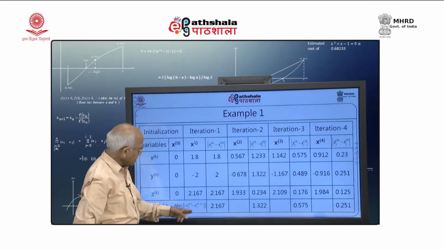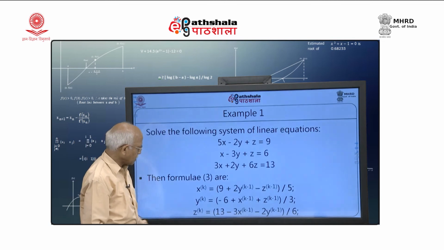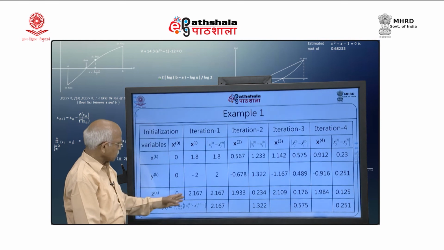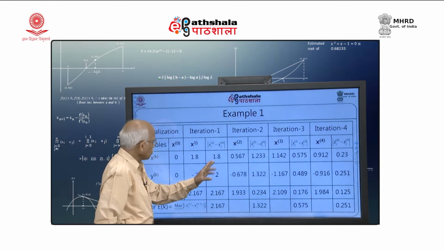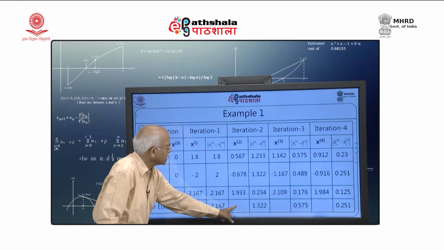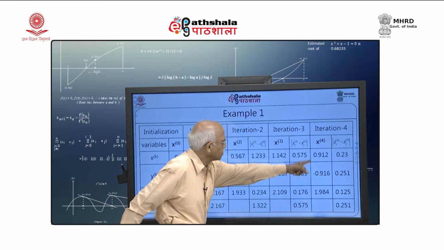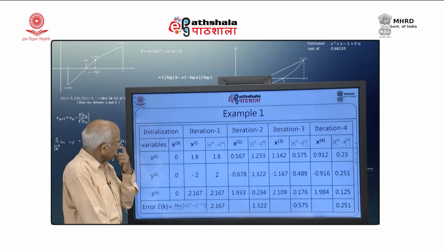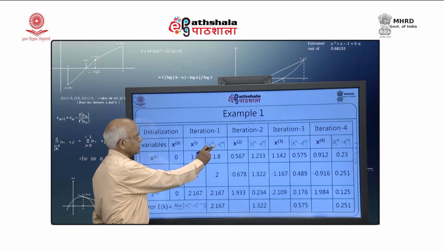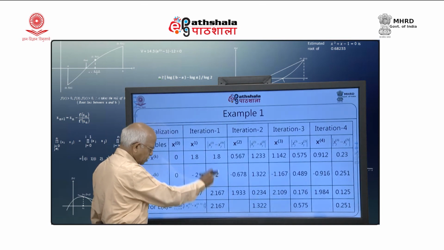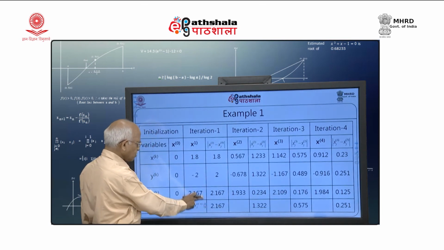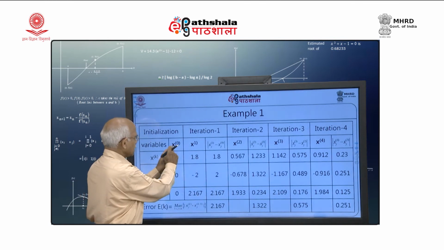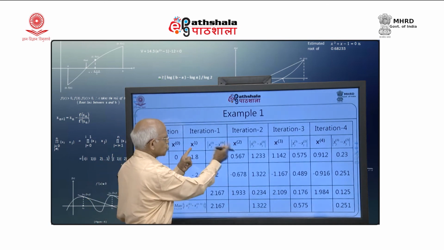Now, again I will be using this on the right hand side and get the next approximation, and you can verify that x 2 will be given by this, x 3 by this, x 4 by this. So, 4 times I am applying the scheme. You can see here I am also calculating the component by component error, and I am taking the maximum value here. The maximum error here will be 2.167 for x 1 minus x 0, then x 1 minus x 2 I am taking here.